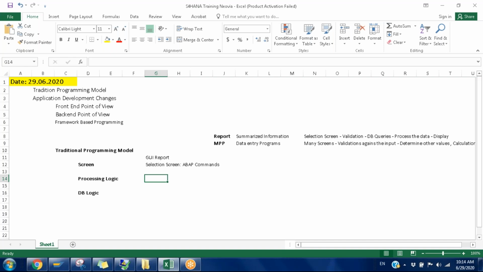That kind of thing, we're simply using the IF logic. Okay, so at that processing, we have certain statements through which you can do it using control structures, if conditions and everything, right? And finally, DB logic.